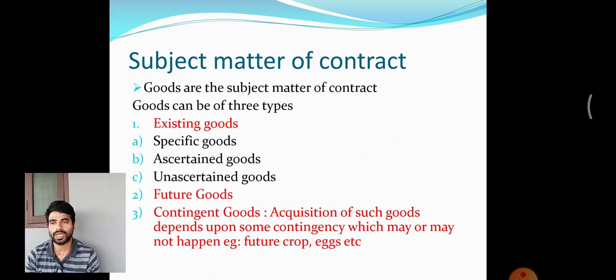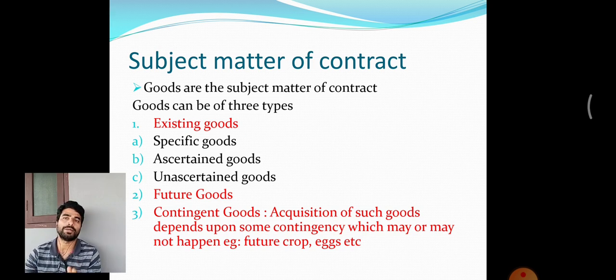As per Section 5, when one person, either the buyer or the seller, offers something to the other party, and the other party accepts this offer for some price, there must be two parties. Number one, there must be two parties, and there must be goods. That is important. There must be a subject matter of the contract, that is goods, and there must be a price.